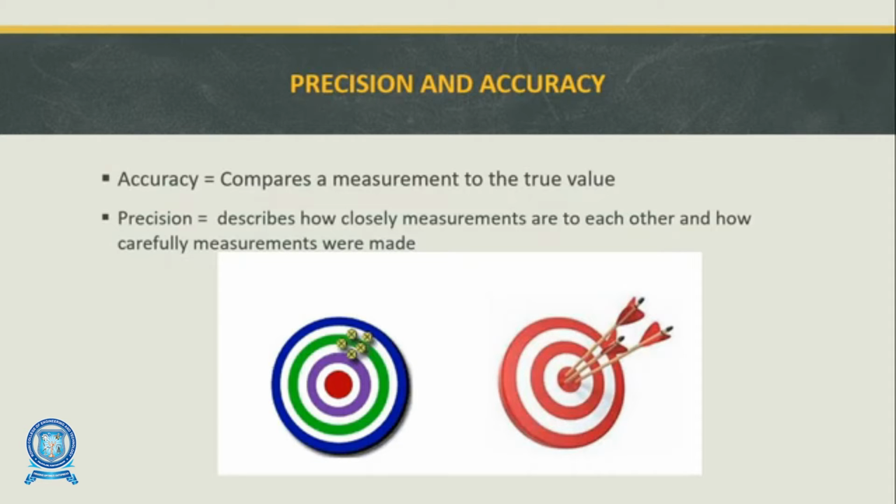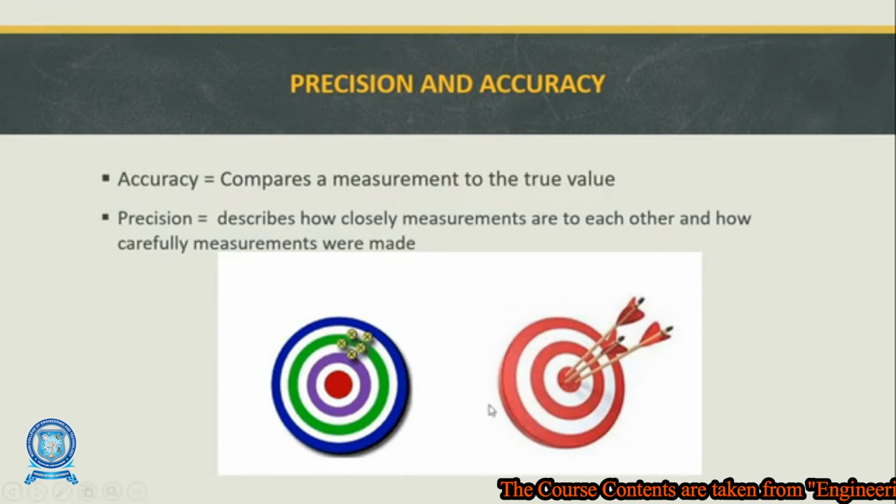Then what is meant by precision? Precision is how closely measurements are to each other, how carefully measurements were made. It may be nearer to the true value or not, but the measurements are closer to one another.